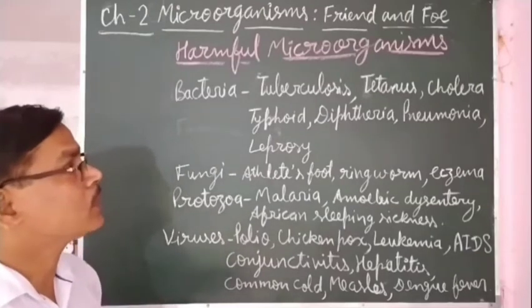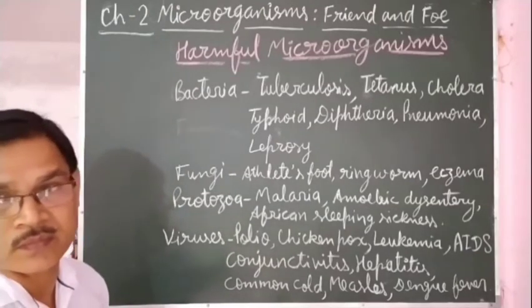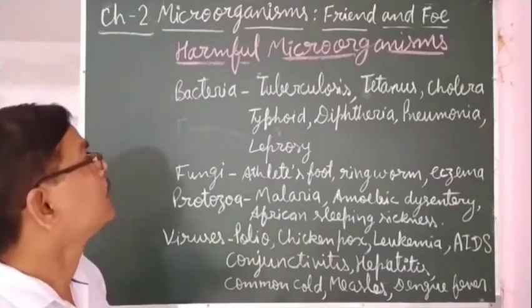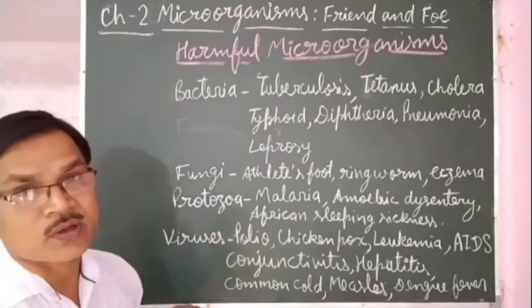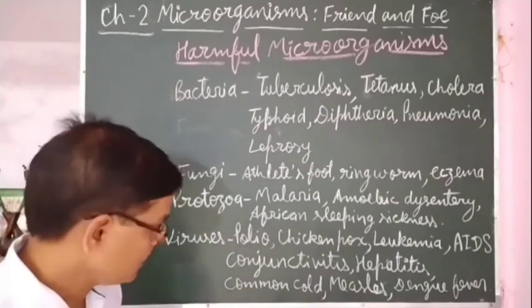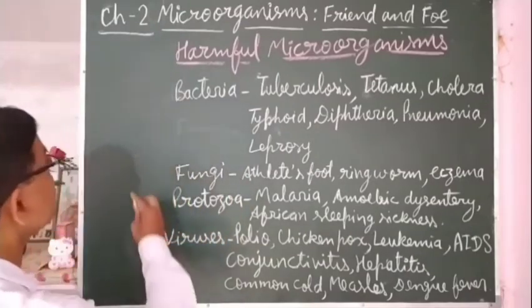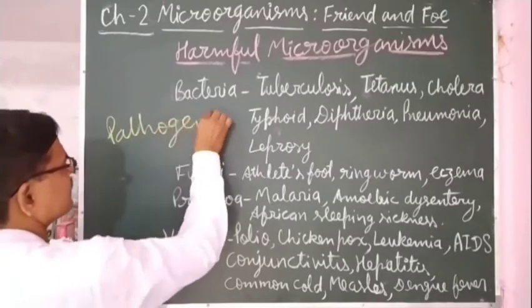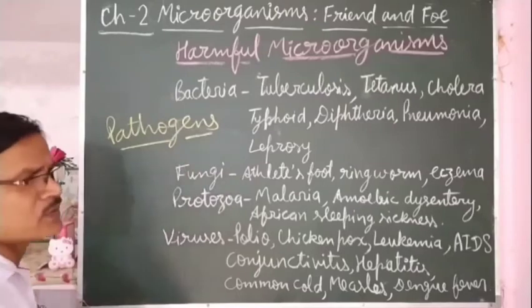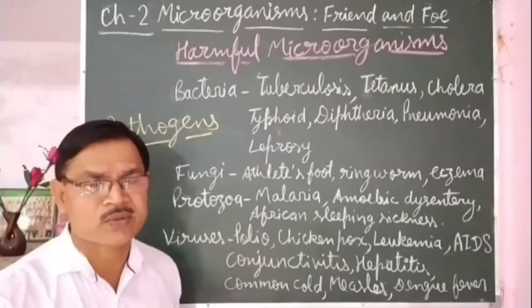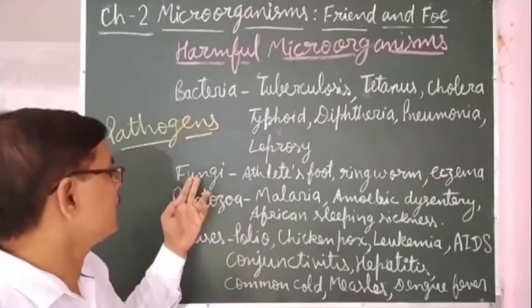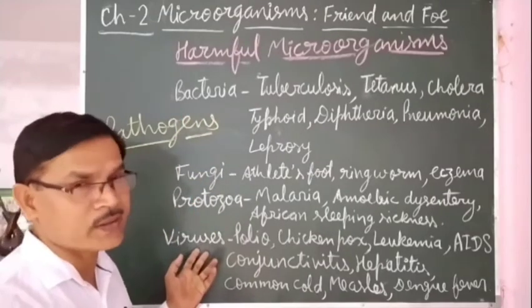So they cause harm to us. Whatever microorganisms cause diseases, they are called pathogens. Pathogens are the disease causing microorganisms like bacteria, fungi, protozoa, viruses.